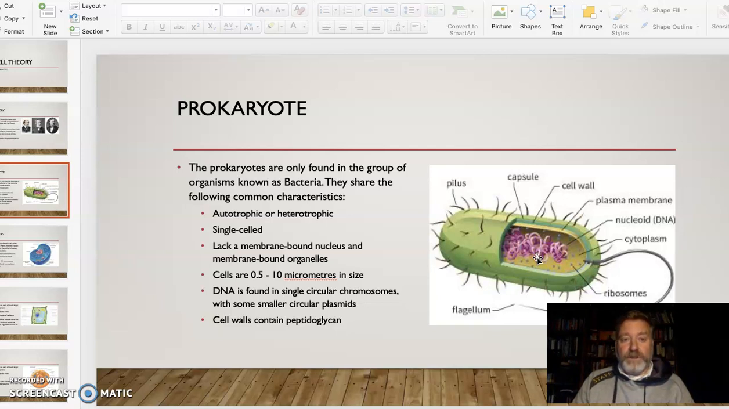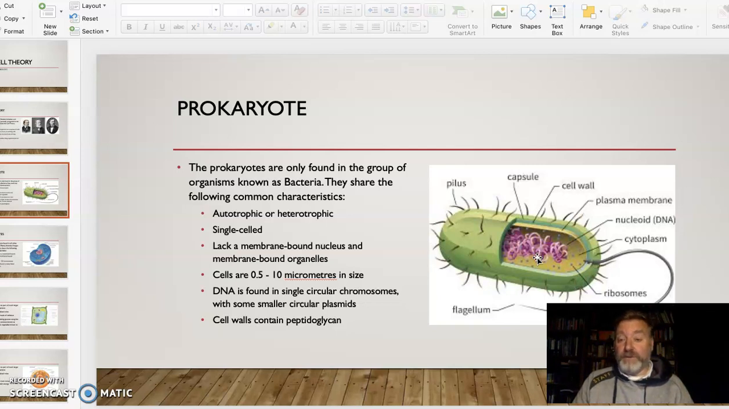So, what do we know about prokaryotes? Well, they can be autotrophic, that means make their own energy, like plants, or heterotrophic, like ourselves, and have to consume things. Those ones that might be making me sick at the moment, well, I think it might be a virus, are heterotrophic. They're using me as a host to find food. They are single-celled. We look at one-cell organisms, but they grow in colonies that are huge.